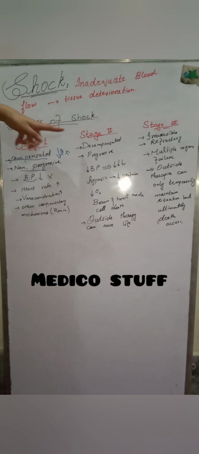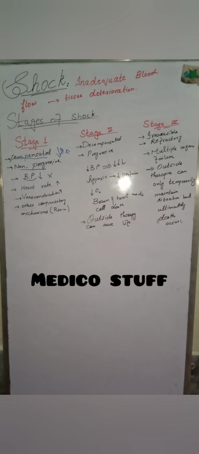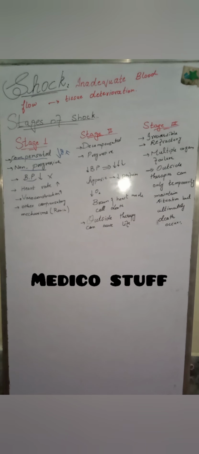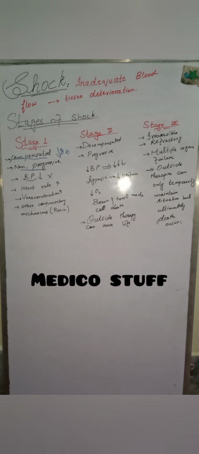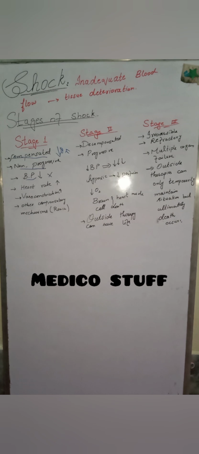Now the second stage of shock is decompensated or progressive. Again the name indicates that the shock will progress further and a vicious cycle will start in our body, so that ultimately death occurs if we are not giving any outside therapy. This is called the progressive or decompensated stage of shock.